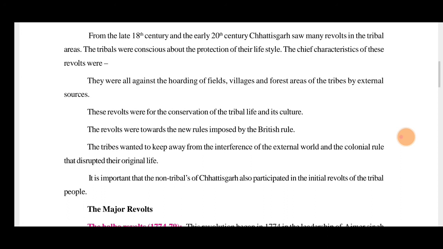They wanted their own way of life, a simple life, to grow well. It was also important that the non-tribals of Chhattisgarh participated in the initial revolts of the tribal people. The non-tribals also supported the culture of Chhattisgarh, so that the tribal people, who lived 1,000 years back, should not just vanish away.